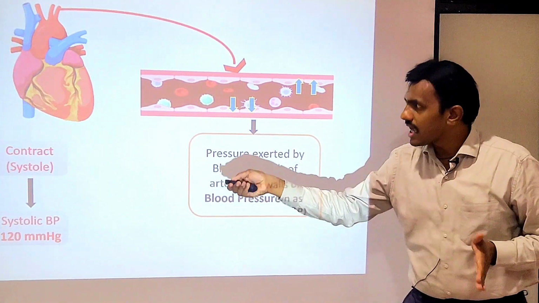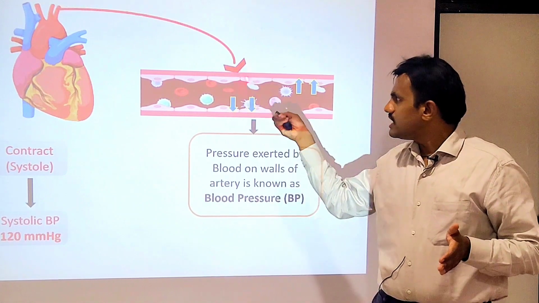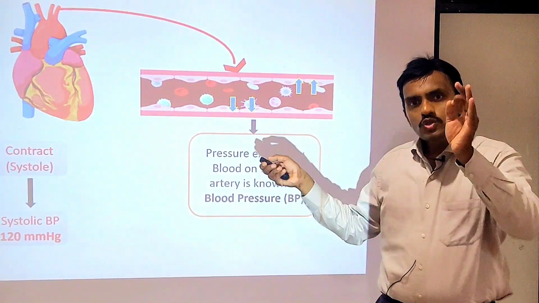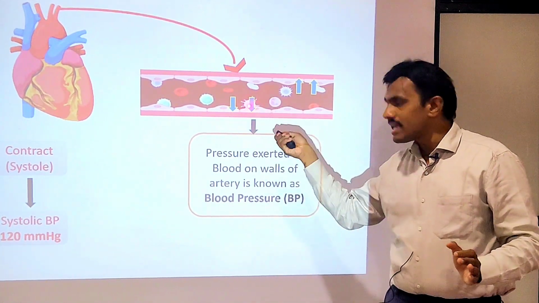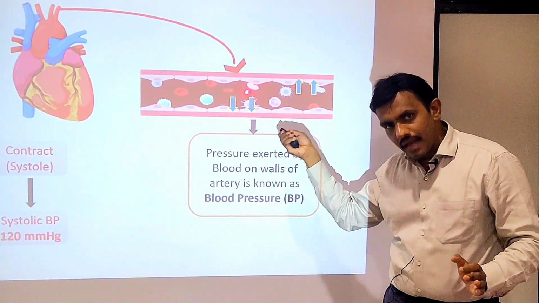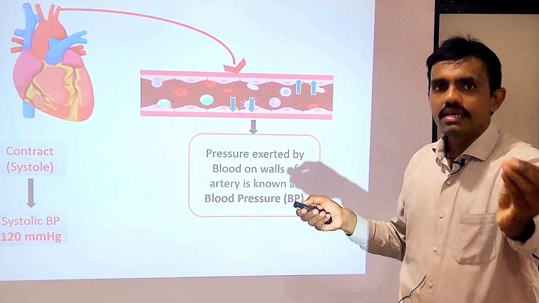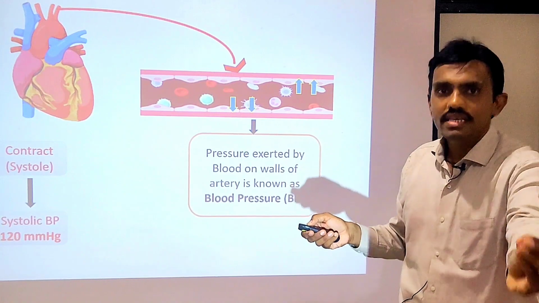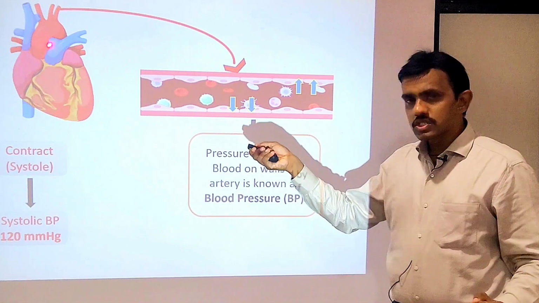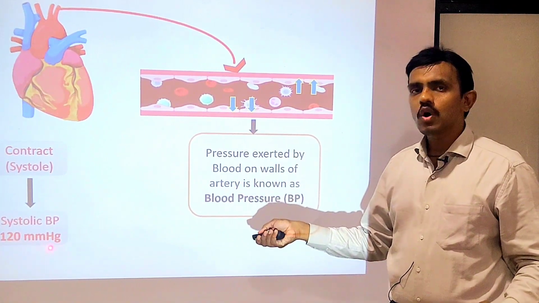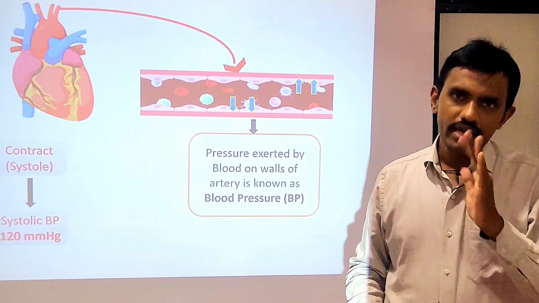Okay, so systole is a time when the heart is contracting, it is pushing the blood into the artery. Okay, so imagine the situation कि भाई जब हार्ट ब्लड को डालेगा यहां पे पाइप के अंदर, ये आपकी आर्टरी के अंदर, ऑब्वियसली आपका वॉल्यूम बढ़ेगा, एक धक्का आएगा, प्रेशर बढ़ेगा, तो आपका बीपी थोड़ा ज्यादा ही रहेगा. इस समय जो बीपी होता है at the time of systole of the heart is known as systolic blood pressure. Normal systolic blood pressure is 120 mmHg.